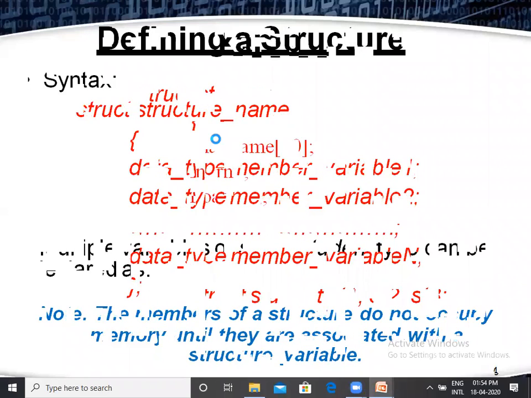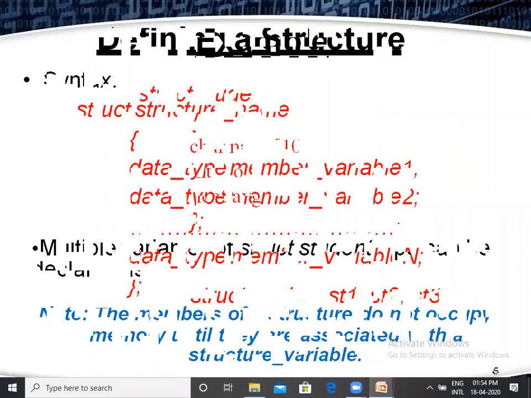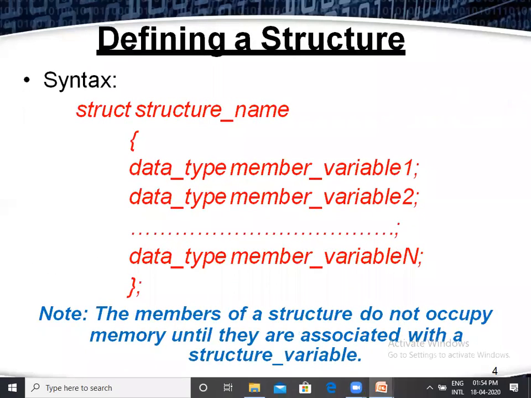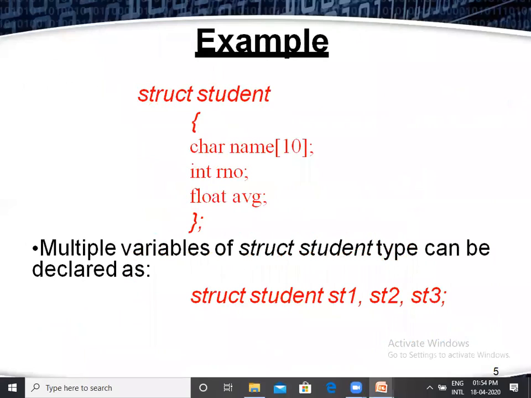Example. Okay, what is the syntax? Struct. It's very simple in the example. Okay, what is the example here? Struct is a keyword that is restricted. We cannot use struct as a variable name. So struct is a restricted word. So structure is a keyword.